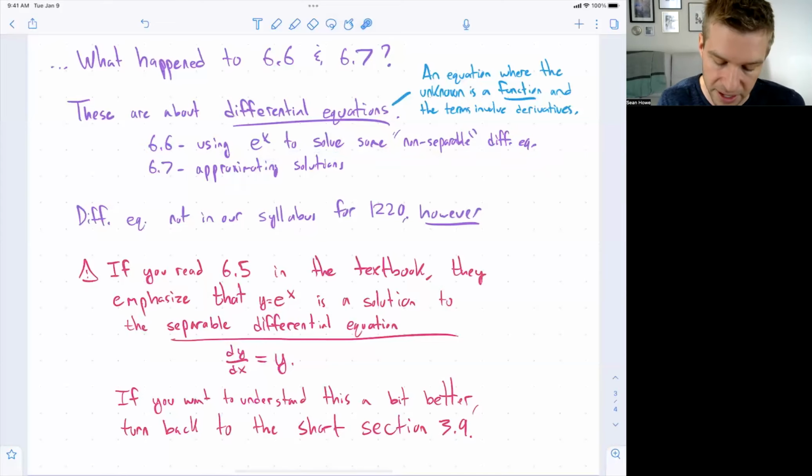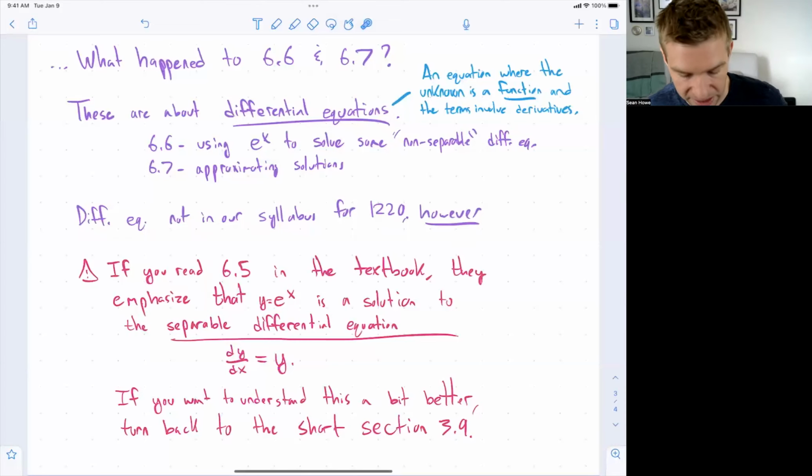And then 6.7 is about how you can approximate solutions to differential equations. This is very interesting, but again, it's something we're not doing in this class. It's something you'd learn later on in a differential equations course. So let me reiterate one more time, differential equations are not in our syllabus for 1220.